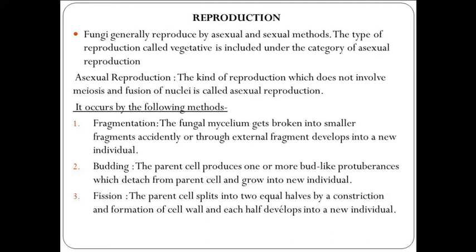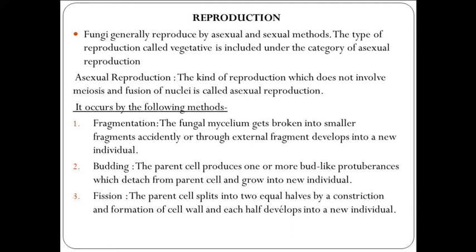If the plant body is unicellular and the complete vegetative cell may transform into a reproductive body, it is called the holocarpic mode. And if only a portion of the vegetative thallus is transformed into a reproductive structure, the condition is called eucarpic. Asexual reproduction is the kind of reproduction which does not involve meiosis, that is reduction division, and fusion of nuclei.